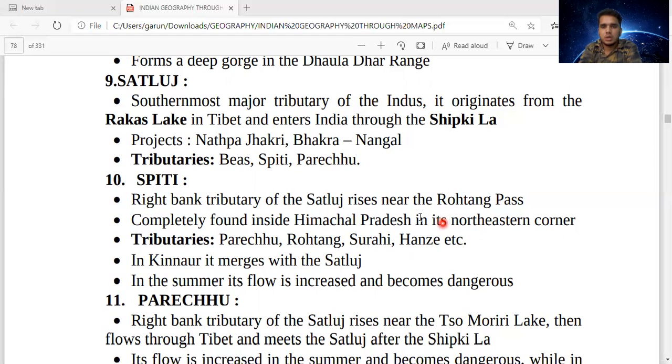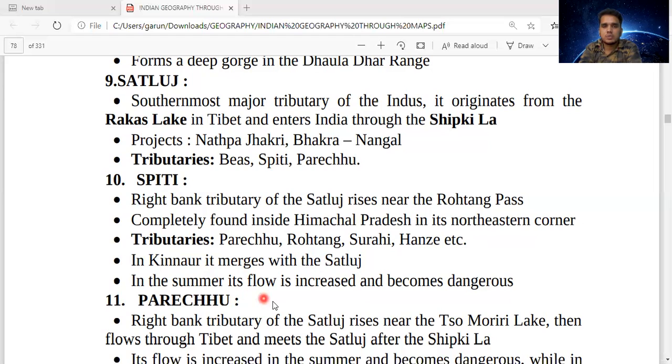Tributaries: Parechu, Rohtang, Surahi, Hanze, etc. In Kinnaur, it merges with the Satluj.